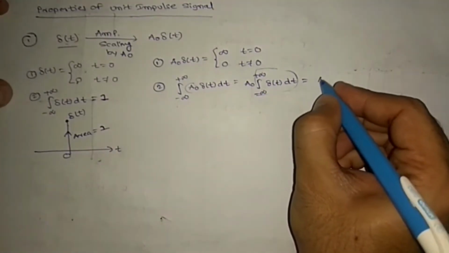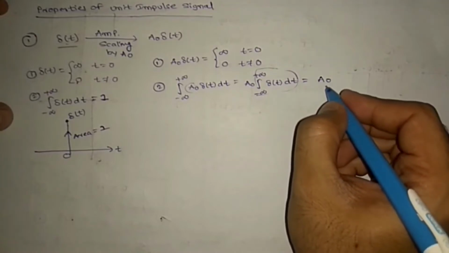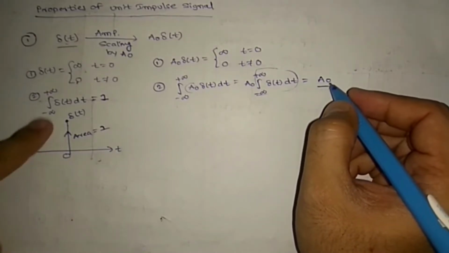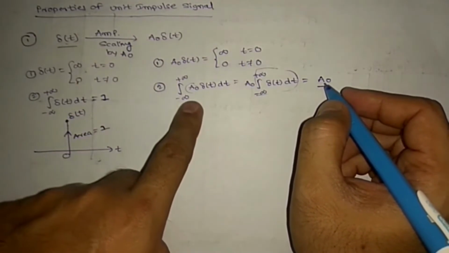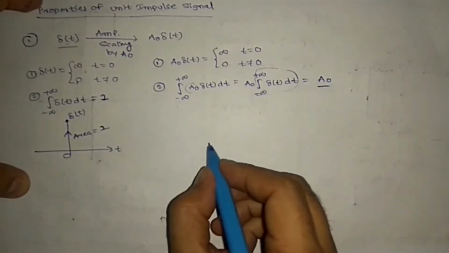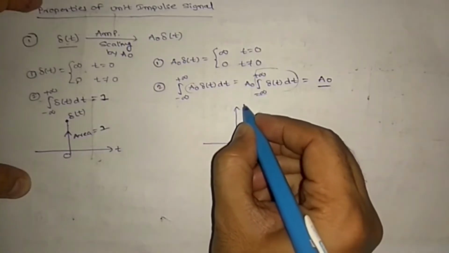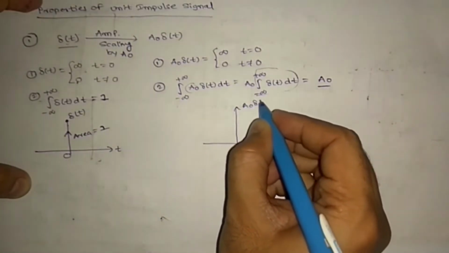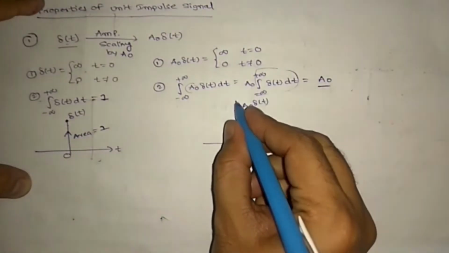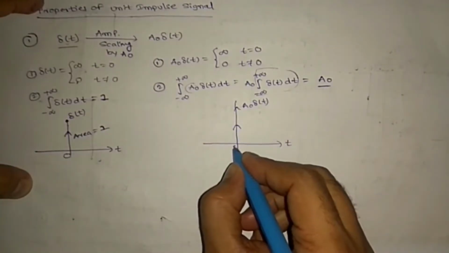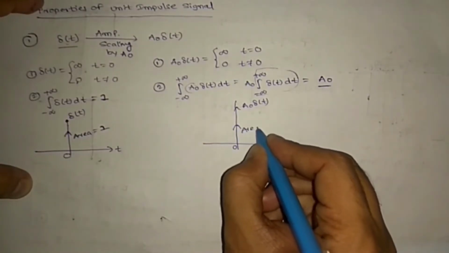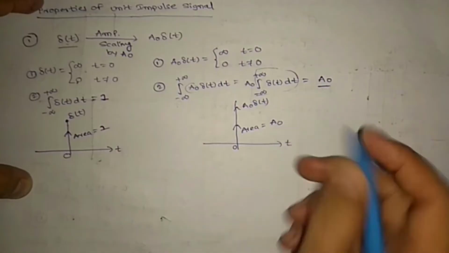According to the definition, this is equal to a naught. So the area is a naught we are getting, whereas for del of t the area is 1. So how will we draw this one? We draw the signal a naught del of t, at 0 the area is a naught, the area is changing.